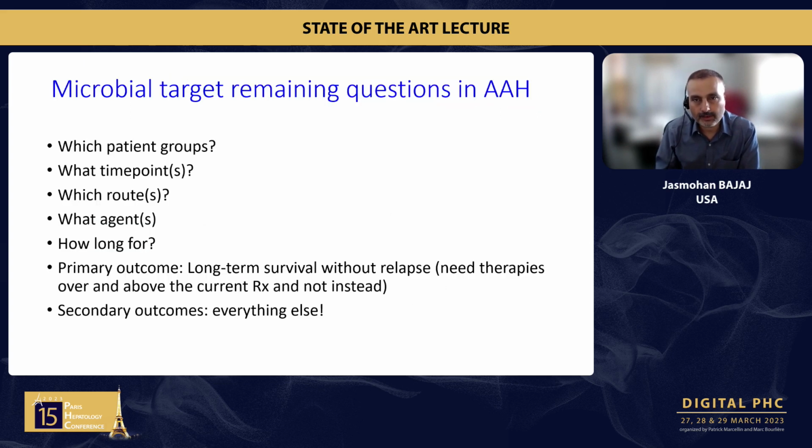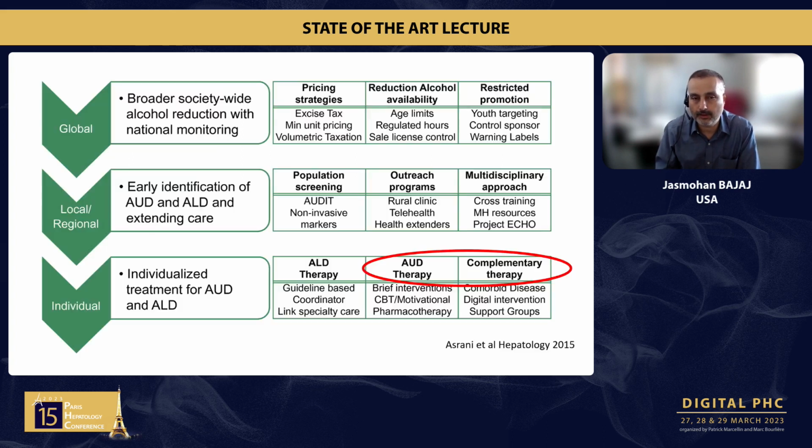What are the remaining questions in alcohol-associated hepatitis as well as in alcohol-related liver disease and microbiota? Which patient groups, which time points, which route, which agents, and how long for? The ideal primary outcome should be long-term survival without relapse. So we need therapies over and above the current therapy and not instead. Secondary outcomes ideally should be everything else. So remember, there are global, local, regional, and individual aspects of microbial treatment of AUD. AUD therapy and complementary therapy are individualized treatment, but it is only one part of the broader universe that we need to do to actually take care of alcohol-related liver disease.